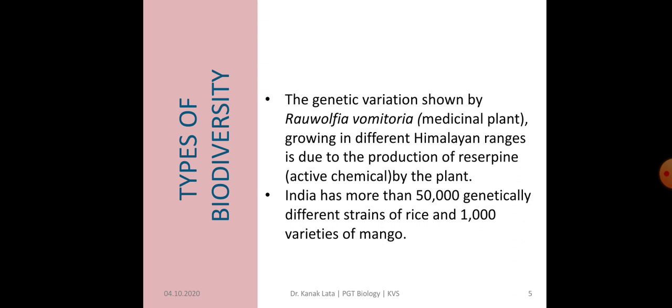Rauwolfia vomitoria produces an active chemical, reserpine. This plant reveals genetic variations in different Himalayan ranges in terms of potency and concentration of reserpine. Likewise, India has more than 50,000 genetically different strains of rice and 1,000 varieties of mango.